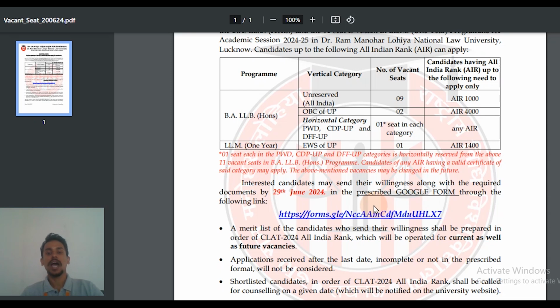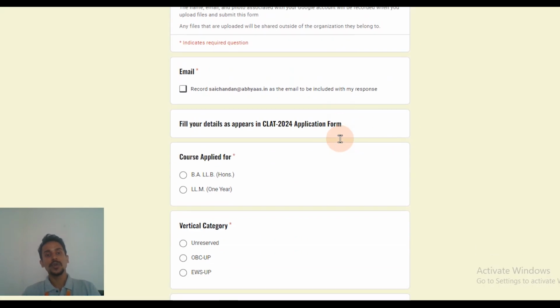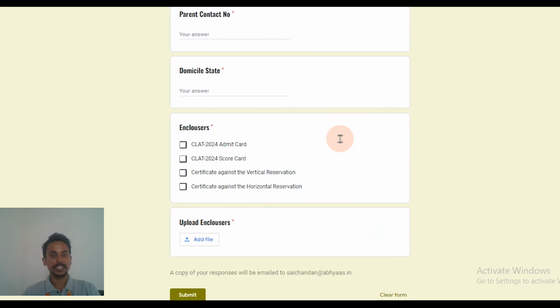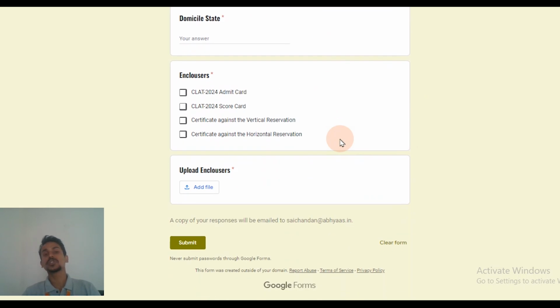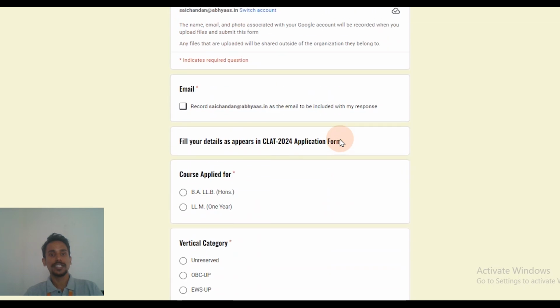So what is the procedure to avail these vacant seats? The first step is to fill this particular Google form. After making sure that you fall under the prescribed cutoff, that is, your rank is below the rank mentioned here, you can simply click on this form, after which you will be taken to a Google form wherein you have to fill in all your particulars. As I have mentioned, there is no fee payment. Now let's look at the details required to be filled here.